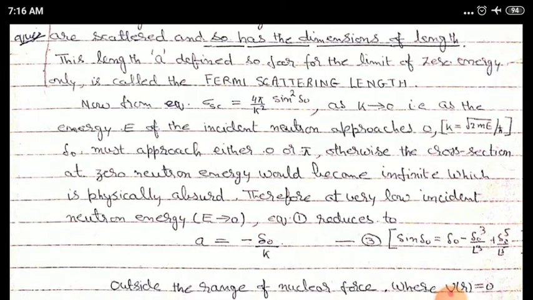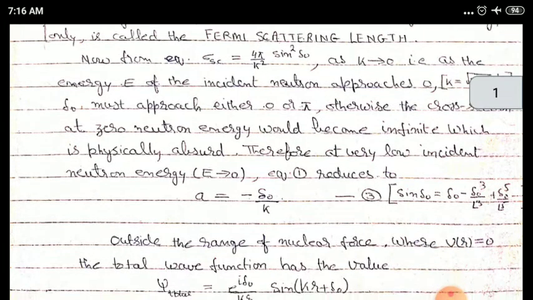Therefore, at very low incident neutron energy, when E tends to 0, equation 1 reduces to a is equal to minus delta 0 upon k, and this we will get when we expand sine delta 0 by this series as shown in this video.